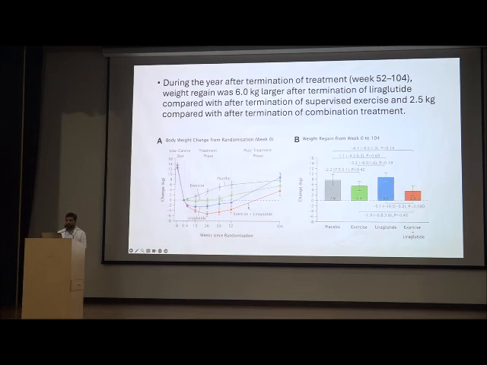If you see this graph, they showed that patients who were taking only GLP analog in the form of liraglutide regained the weight as compared to the patients who were taking liraglutide with exercise, only exercise, or placebo. So non-adherence and the weight regain was more with the GLP analog in the form of liraglutide.